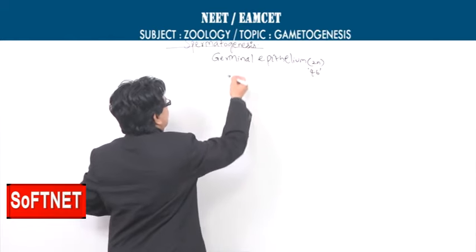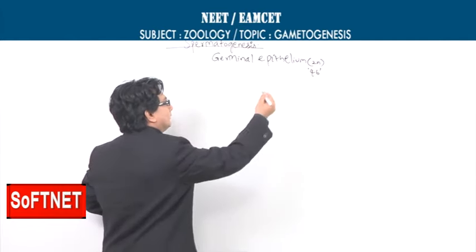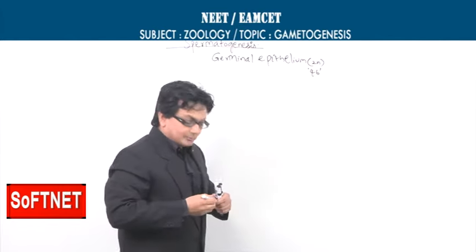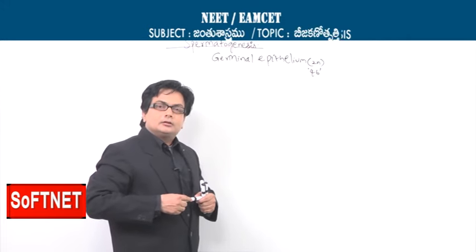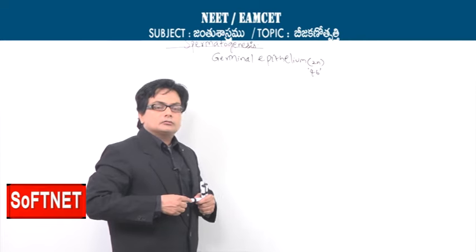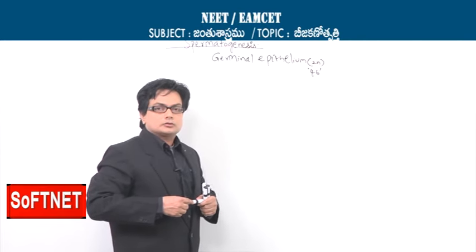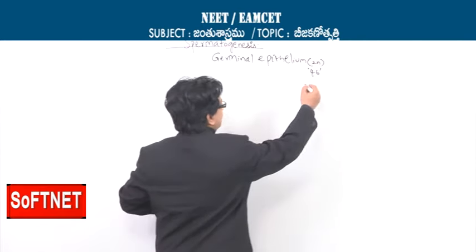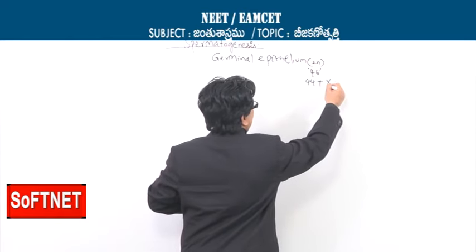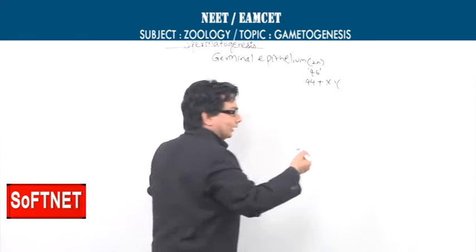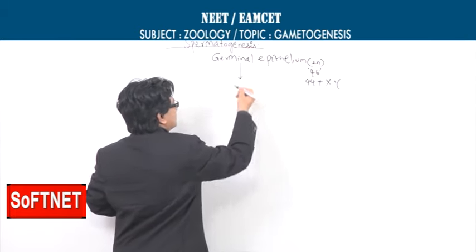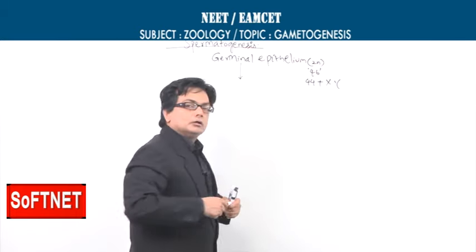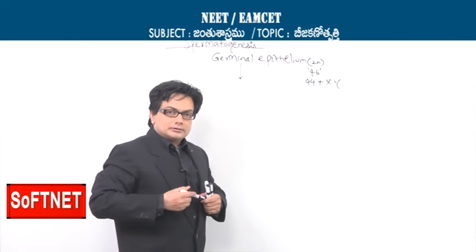Now I have written here germinal epithelium, where all the cells of the germinal epithelium will be basically diploid cells, each one consisting of about 46 chromosomes, and we generally write it as 44 plus X, Y. Now what is the name of the cell which is commencing the process called spermatogenesis?